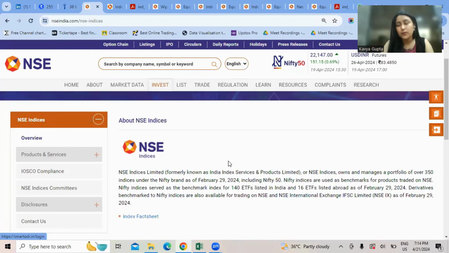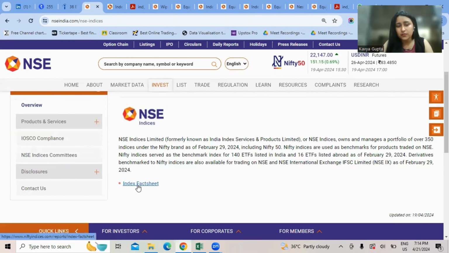Well, when I talk about the broad market index, I generally refer to Nifty or the Sensex. Why? Because the flagship index of NSE is Nifty, and the flagship index of the Bombay Stock Exchange is Sensex, and both NSE and BSE are the national stock exchange and the Bombay Stock Exchange, which are the nationalized stock exchanges in India.